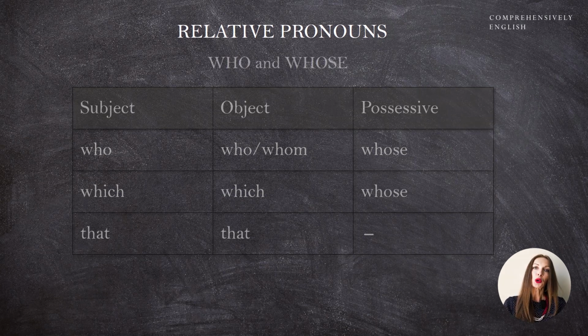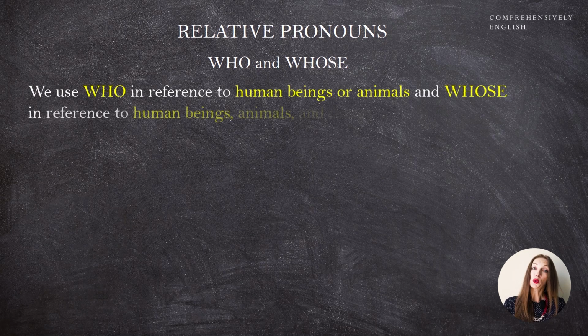How do we choose between who and whose? We use who when we want to speak about human beings or animals. So this is a relative pronoun that replaces a noun that is an animal or a person. Whose is used in reference to human beings, animals, and things. As I have already mentioned, we don't have a special pronoun to point back to things. So when the relative pronoun in the subject or in the object case is that, we don't have any special form in the possessive case. That's why we say whose.